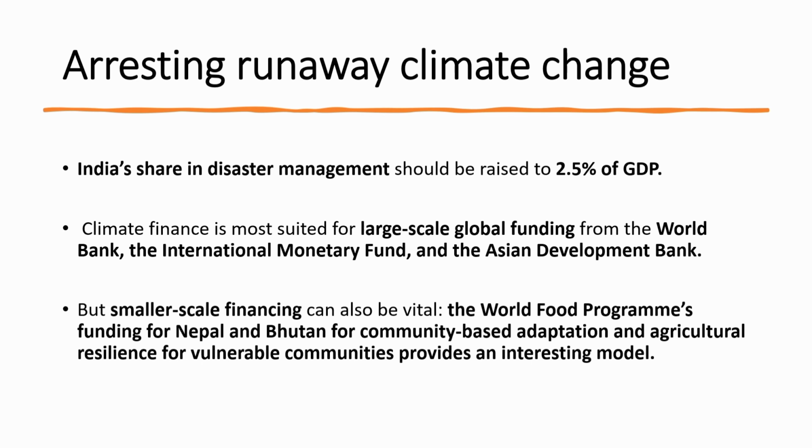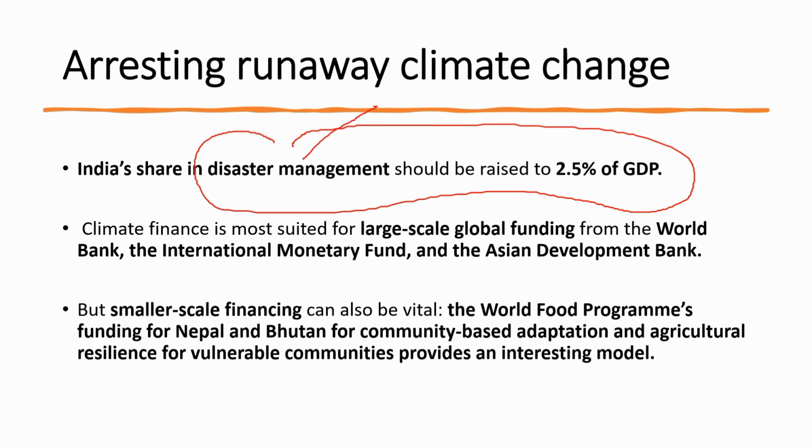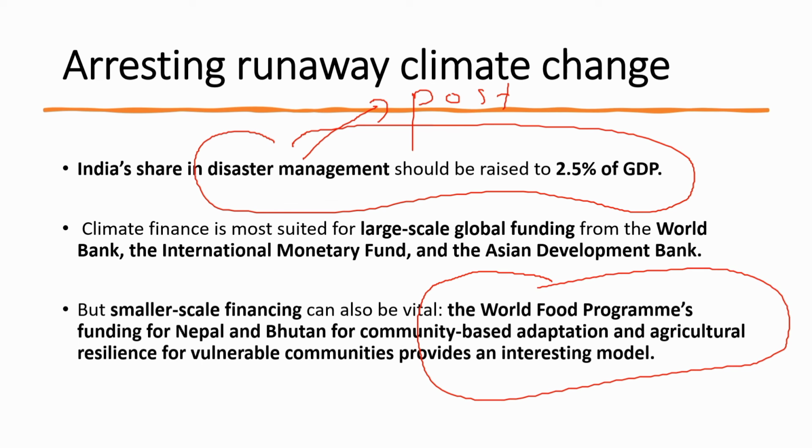Another way is increasing the disaster management allocation in GDP, which is a very important factor, especially as it enables post disaster management activities, and also enhances the human resource to adapt with these changes. For that, we must scale up with global fundings like World Bank, International Monetary Fund, Asian Development Bank, and also work in close collaboration with NGOs like World Food Programme in order to mitigate the after effect of this climate change.